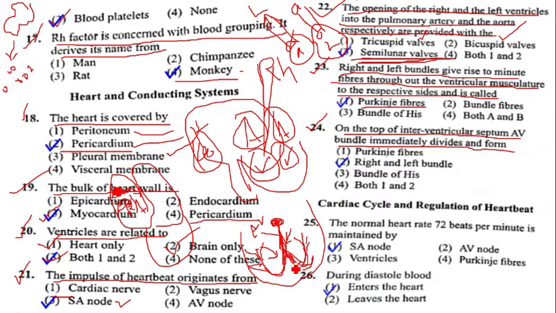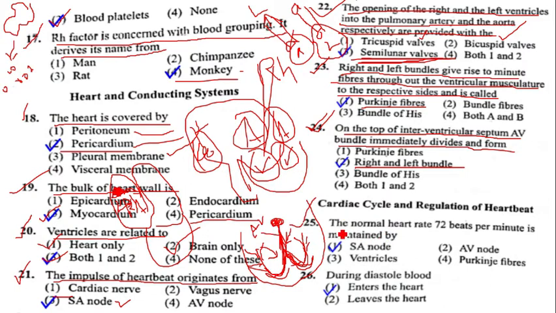This is the left bundle branch, this is the right bundle branch. Hence right and left bundle is the correct answer. Question number 24, on the top of interventricular septum AV bundle immediately divides and forms right and left bundle.